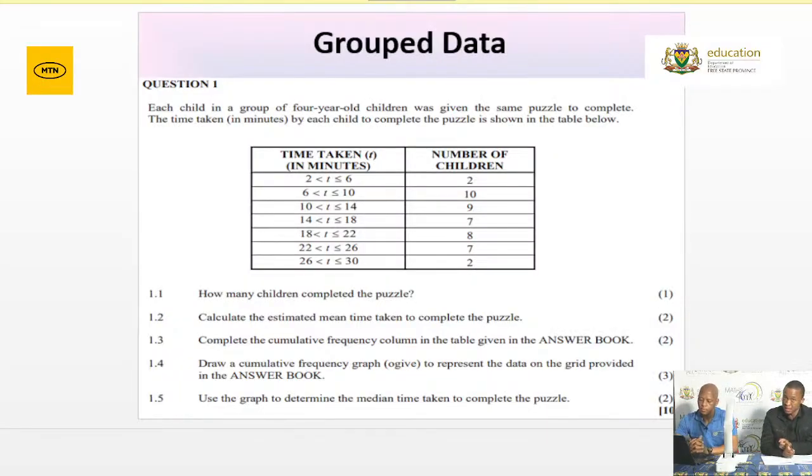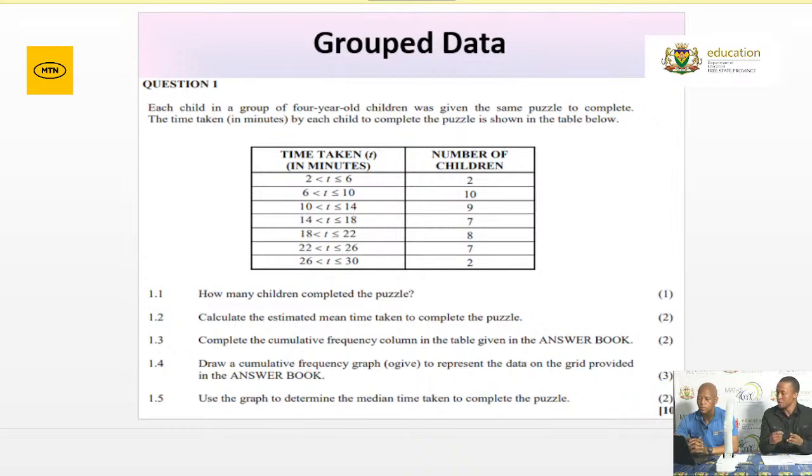Also, again, grade 12s, for those that are watching, a typical question that assesses the skill of interpreting grouped data. As you can see on your screen there, the first column will be your class interval. As I mentioned earlier, with grouped data, you'll be given the class interval, the frequency, and the cumulative frequency.